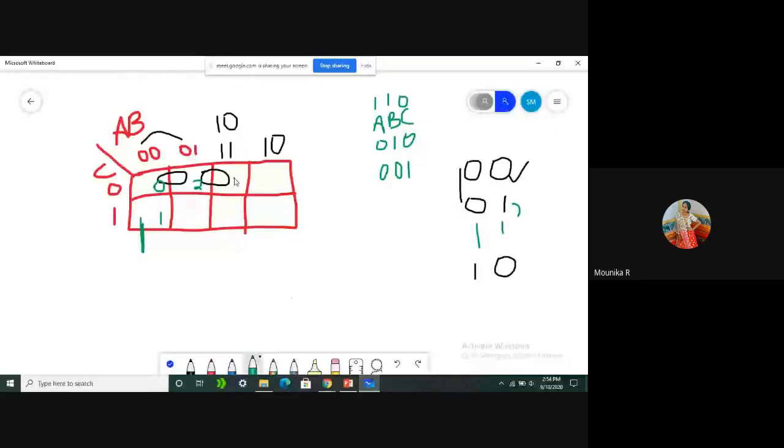Sir, A, B are 1 and C also 1, sir. Wait. See here, what we are missing here. We need to place C here. First we need to take C here. Then we need to take min-terms.